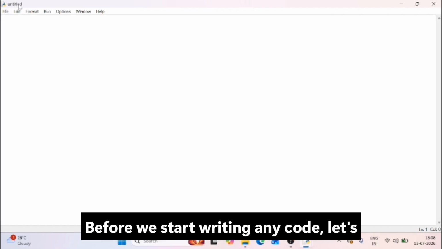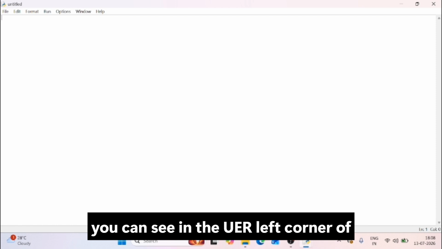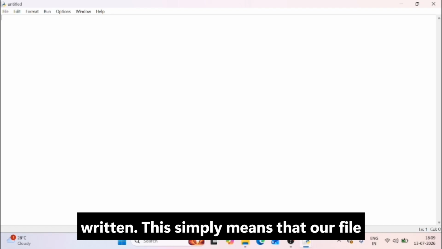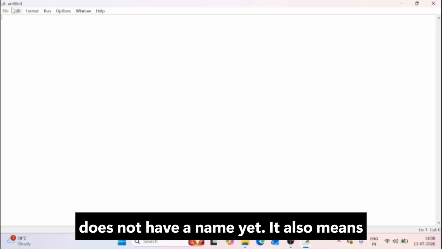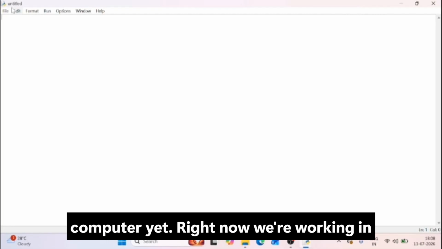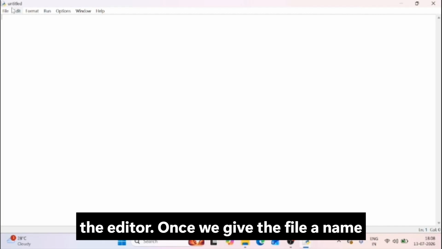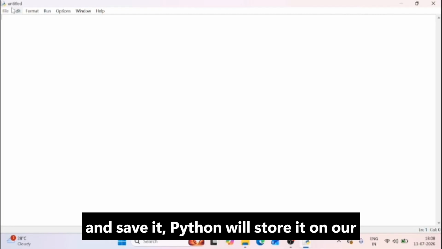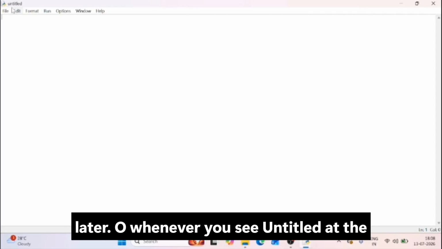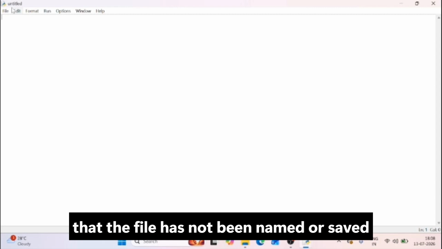Before we start writing any code, let's take a look at something important. As you can see, in the upper left corner of the Editor window, the word Untitled is written. This simply means that our file does not have a name yet. It also means that we haven't saved the file on our computer yet. Right now, we're working in a new blank file that only exists inside the editor. Once we give the file a name and save it, Python will store it on our computer so we can open and use it again later. So whenever you see Untitled at the top of the editor window, it's a reminder that the file has not been named or saved yet.